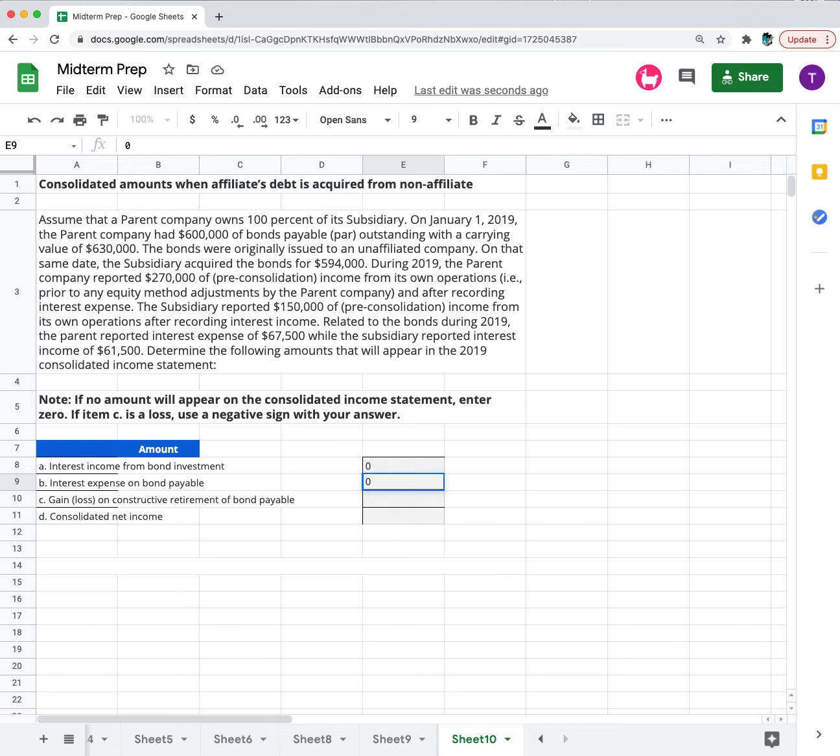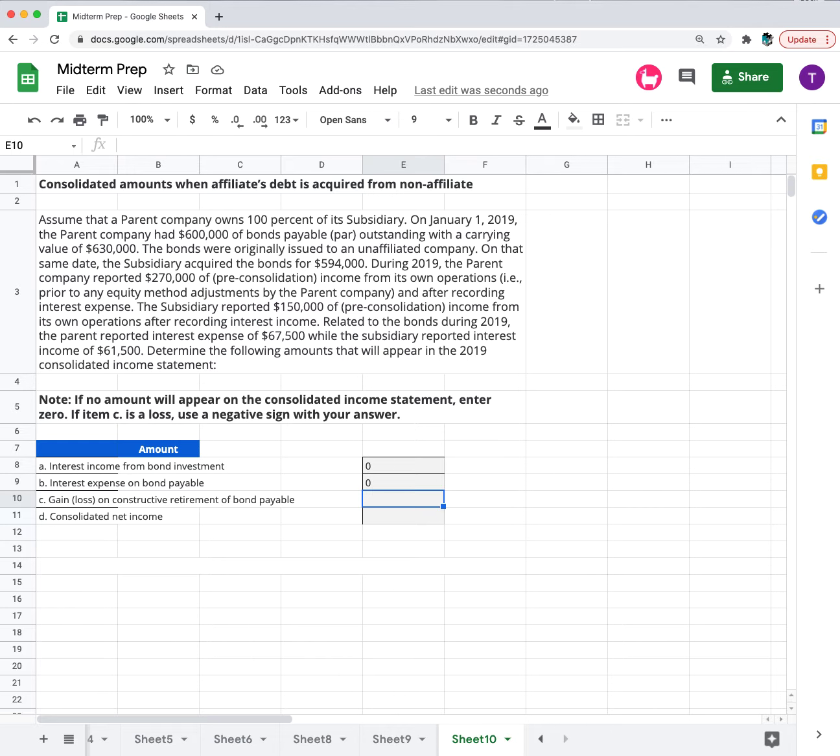The amount's 0 because the bond was constructively retired on the first day of the fiscal year. If instead the intercompany bond transaction occurred on the last day of the year, then all of the interest expense would have appeared on the consolidated financial statements. And if it were any other day during the year, then it would be the proportionate share of interest recognized.